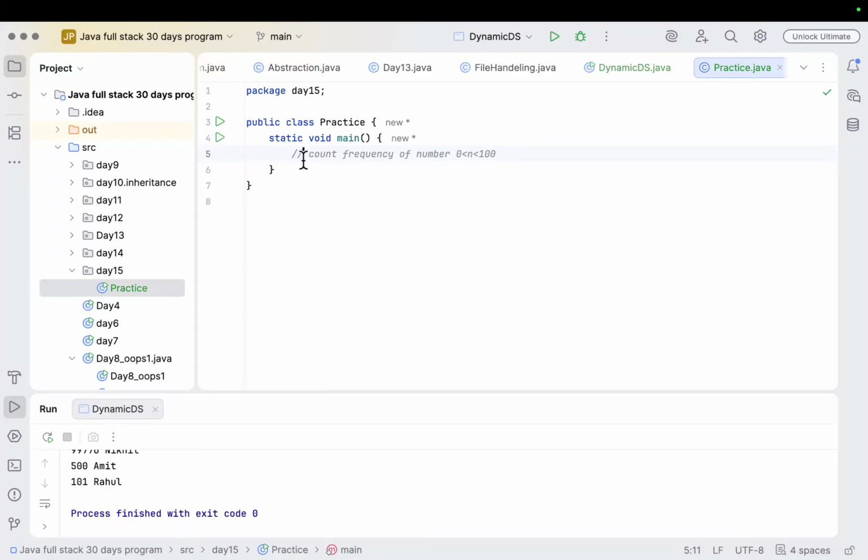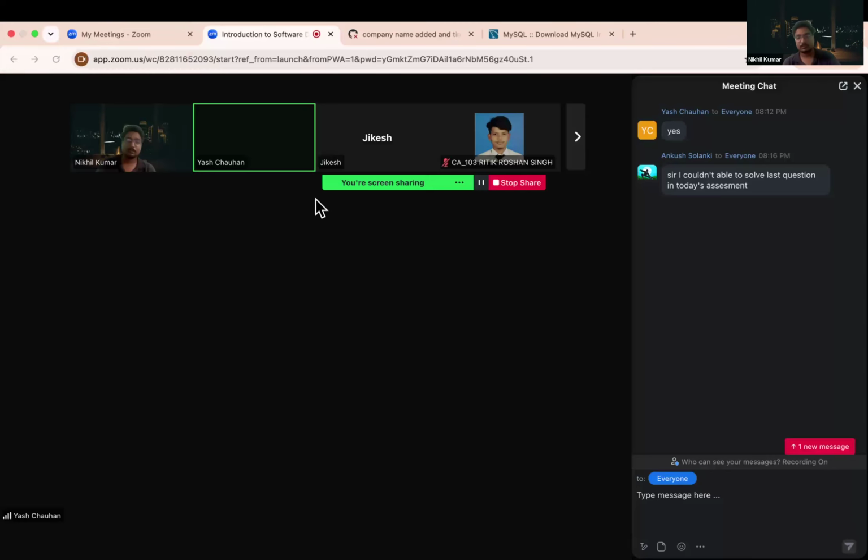We have a question named count frequency of number, and the range of our n is 0 to 100. Can you do it using the contains function?